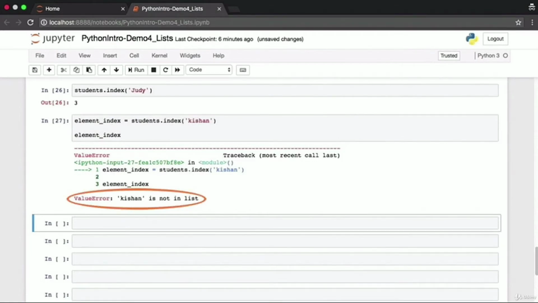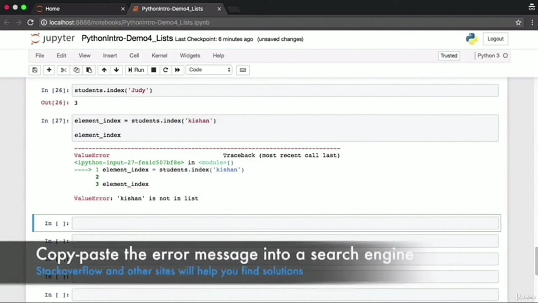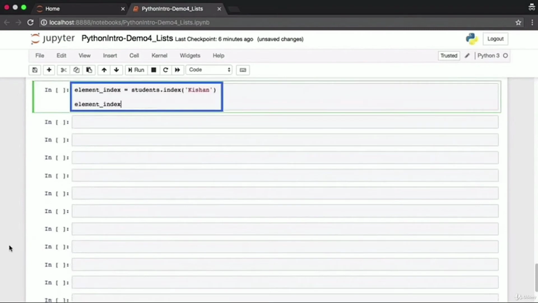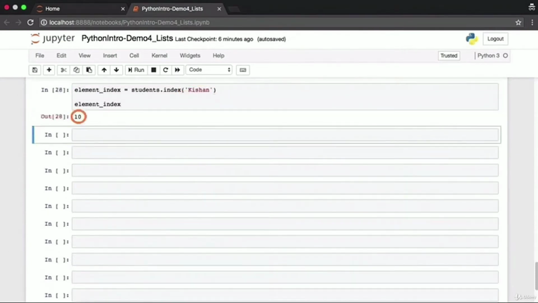Errors in Python can be fairly descriptive, so it's important when you encounter an error that you read the error message. That will give you ideas. Other ways to use the error is simply to cut paste it into Google search or some other search engine. You'll find other people who encounter this error and they'll give you solutions for it. If you now fix this code so that we specify Kishan with a capital K, you'll find that this element exists in our list at index 10.